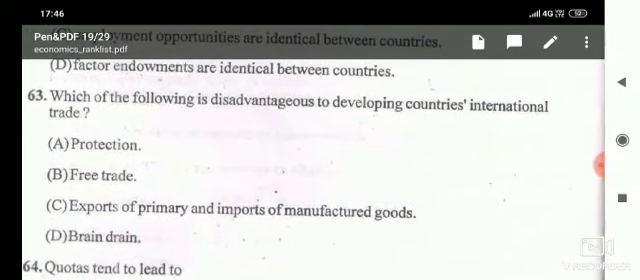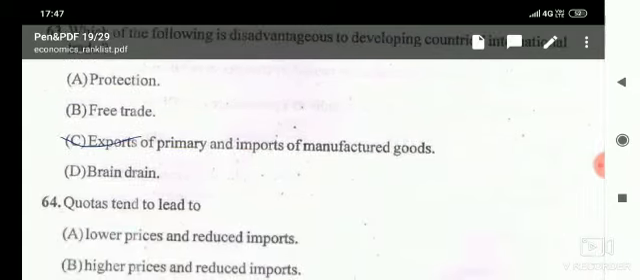Then next, which of the following is a disadvantage of developing countries in international trade, and given options are protection, free trade, export of primary and import of manufactured goods, and brain drain. And here the correct answer is export of primary and import of manufactured goods.